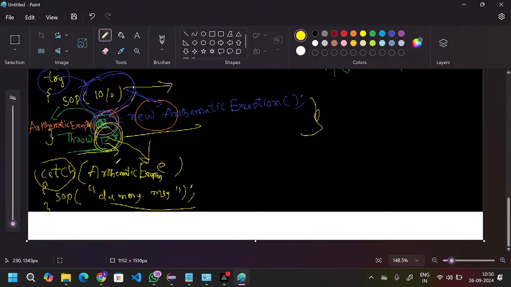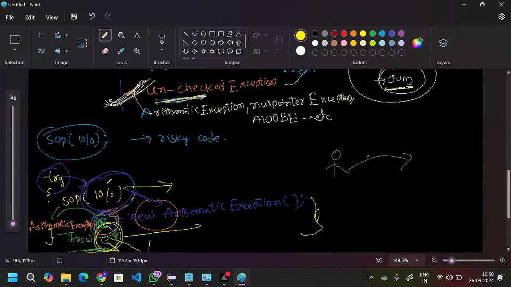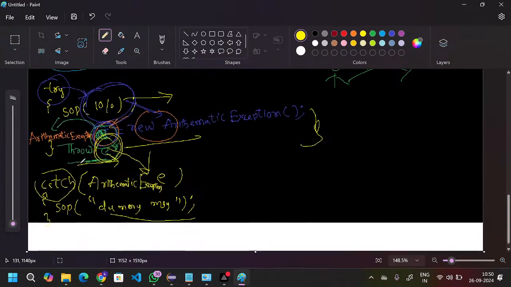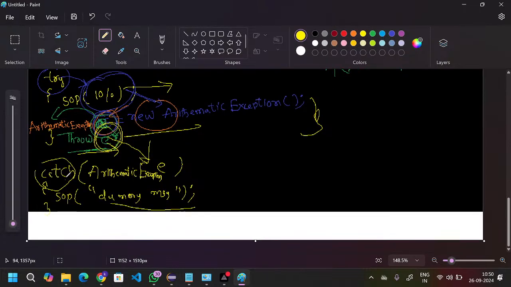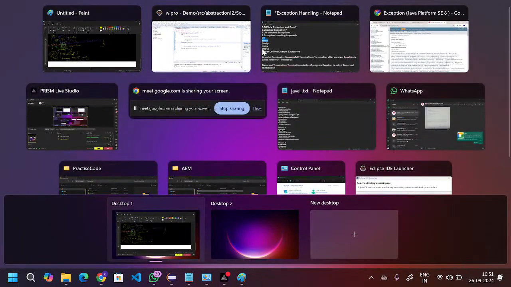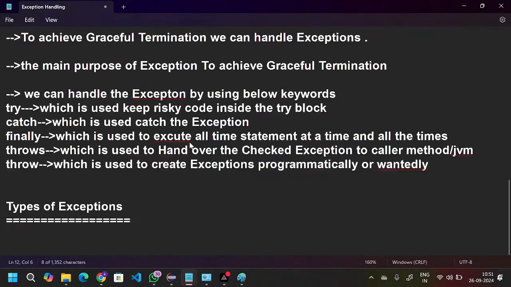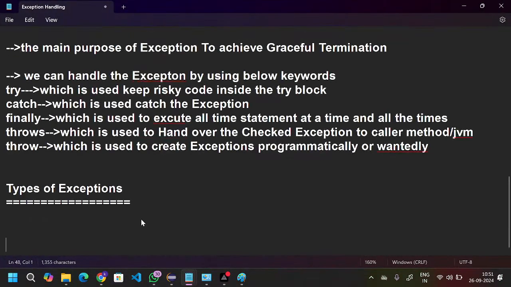We are handling this exception, catching it, and passing some dummy messages here. This is clear, guys. And we'll have the combinations topic.